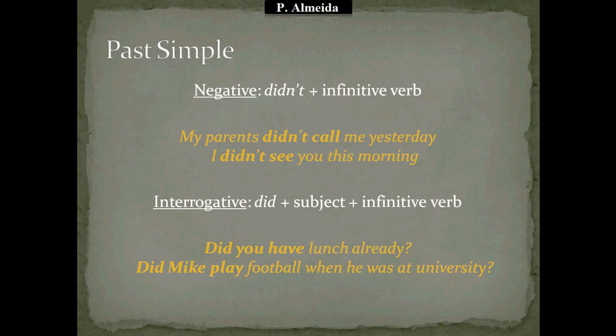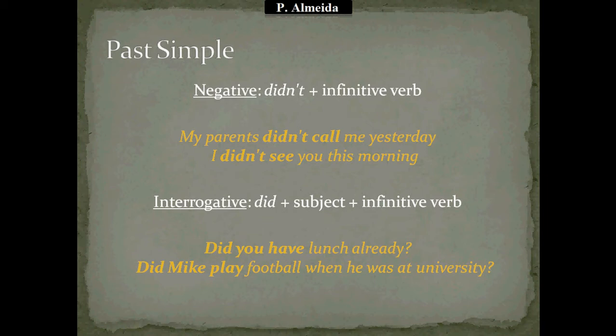So anyway, past simple. If you want to do it in the negative, you are going to probably find that you need to use the verb to do to help you. So you can say didn't plus the infinitive verb. So for example, "My parents didn't call me yesterday," or "I didn't see you this morning."